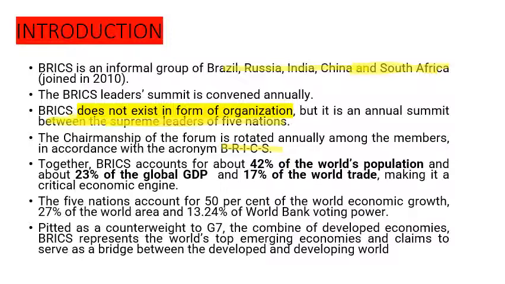Together, BRICS accounts for 42% of the world population. China and India have huge populations, so when we talk about this BRICS grouping, it has a huge population. Together it consists of 23% of global GDP.